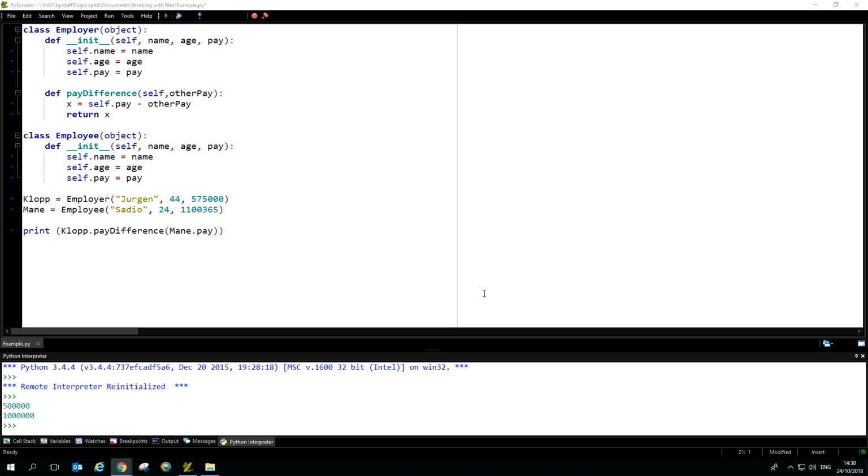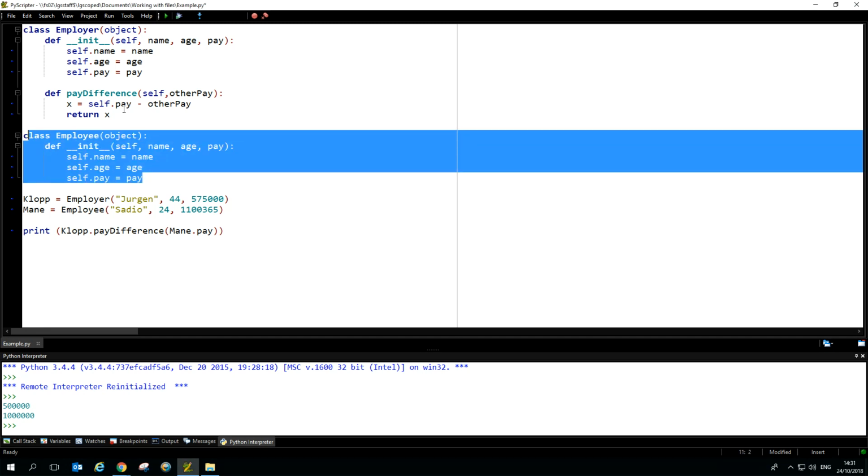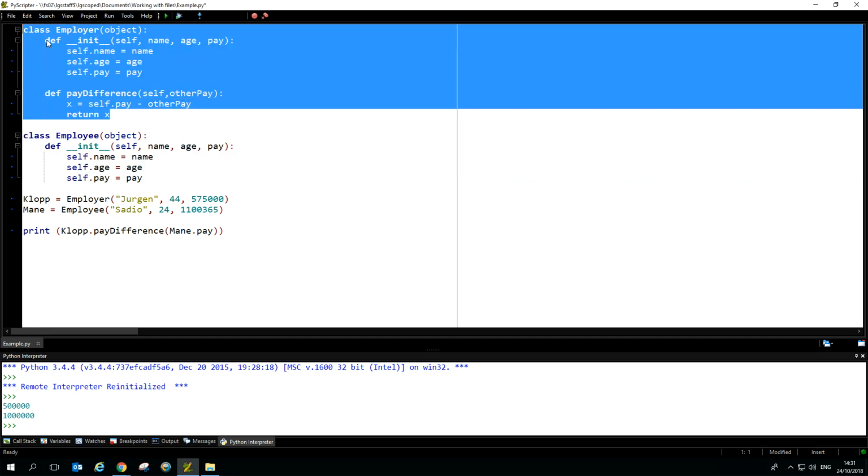Okay, association is another example of a simple relationship between two objects. So we'll stick with the same sort of really weird theme about Mane and Klopp and their money. But we've got employer and employee. The only difference is in employee, I did have a boss attribute, but that's gone. So these two things are completely separate objects that in no way refer to each other in any way.